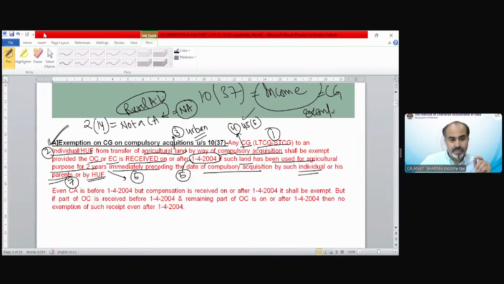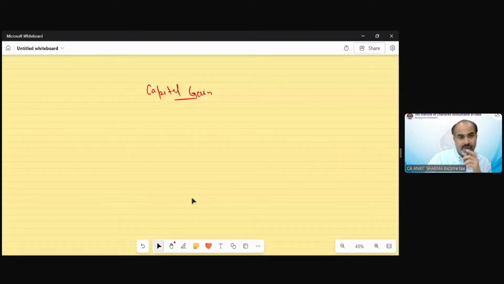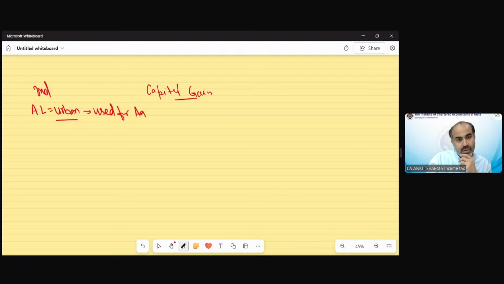Now suppose, I am giving an example: there is an agricultural land in an urban area for an individual which has been used for agricultural purpose by him for the last 3 years. Fine, so all the conditions are fulfilled.